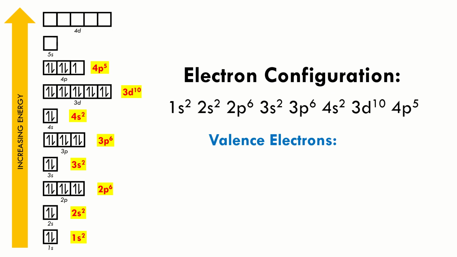The valence electrons will be given by energy level 4, the highest energy level in this atom. There are 2 electrons in 4s and 5 electrons in 4p, which means that the number of valence electrons is 7. Alright, we're gonna stop here for now because we'll be needing time to process all of that and for you guys to practice writing electron configurations and determining valence electrons.